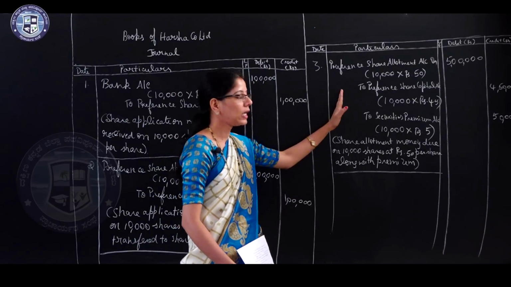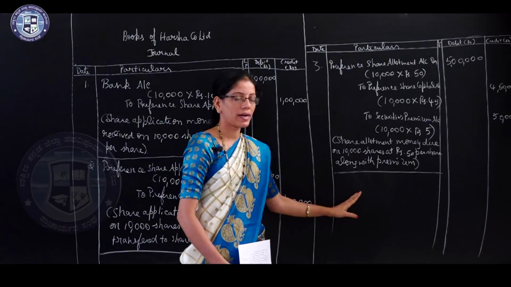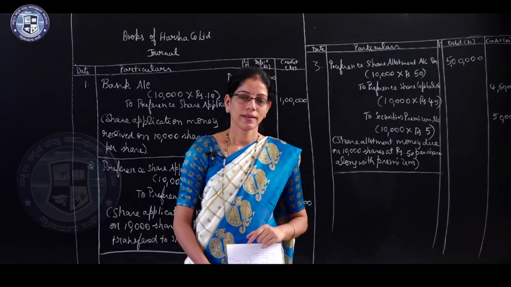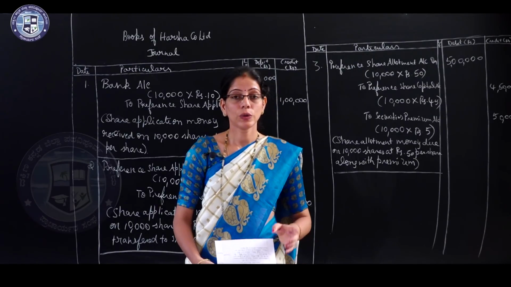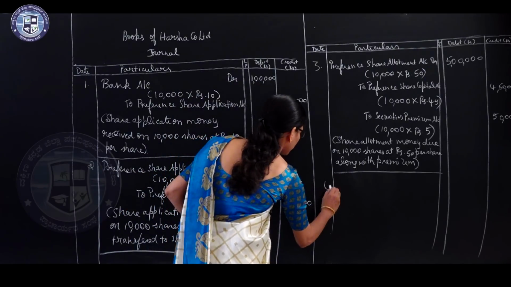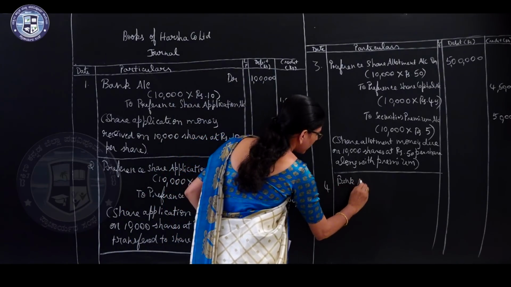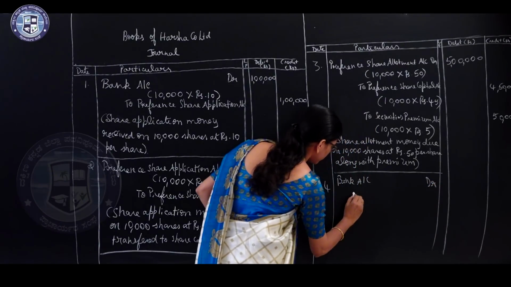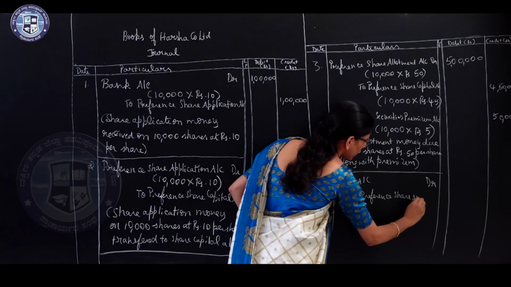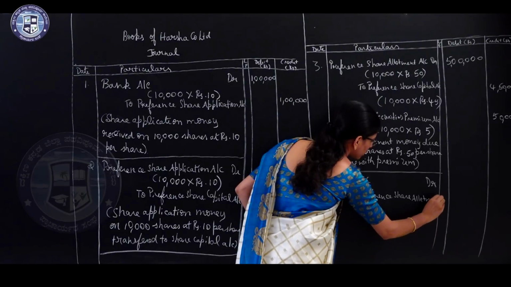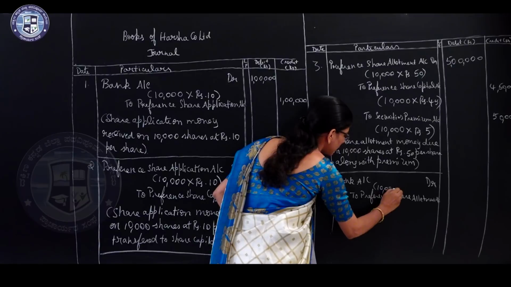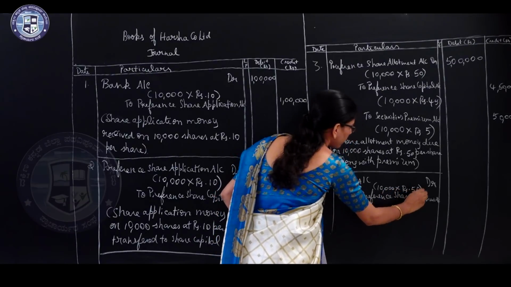After showing the allotment money due, now we have to write the entry for receiving allotment money along with premium. The entry is bank account debtor to preference share allotment account. Write number 4. Bank account debtor to preference share allotment account. Here on 10,000 shares company received rupees 50.